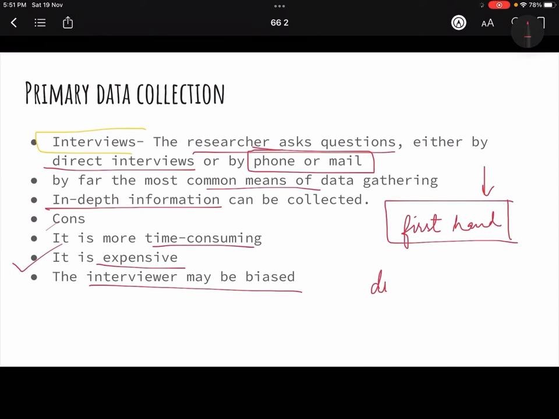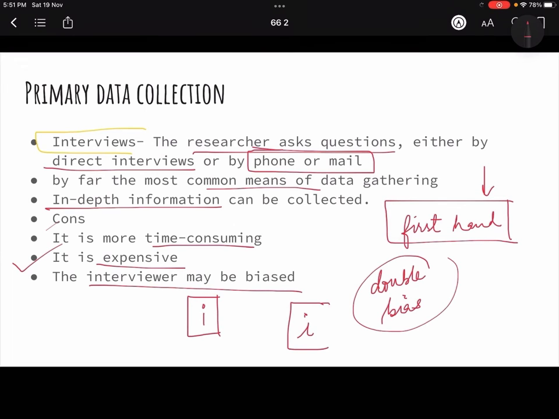In this there is a double bias. How? There is an interviewer who is taking the interview, and there is an interviewee who is giving the interview. So he might be biased, and he might also be biased. For example, the question is: should we have a patriarchal society, or should the society be male dominated?